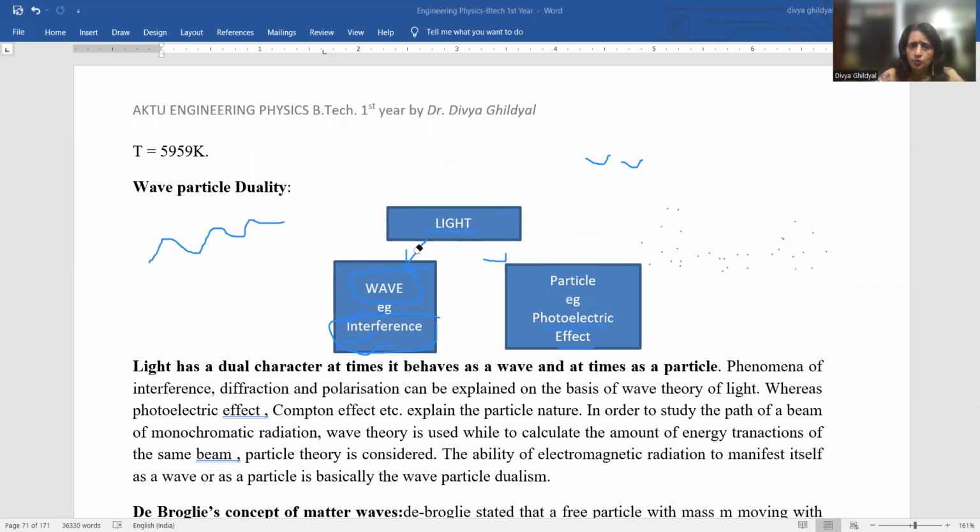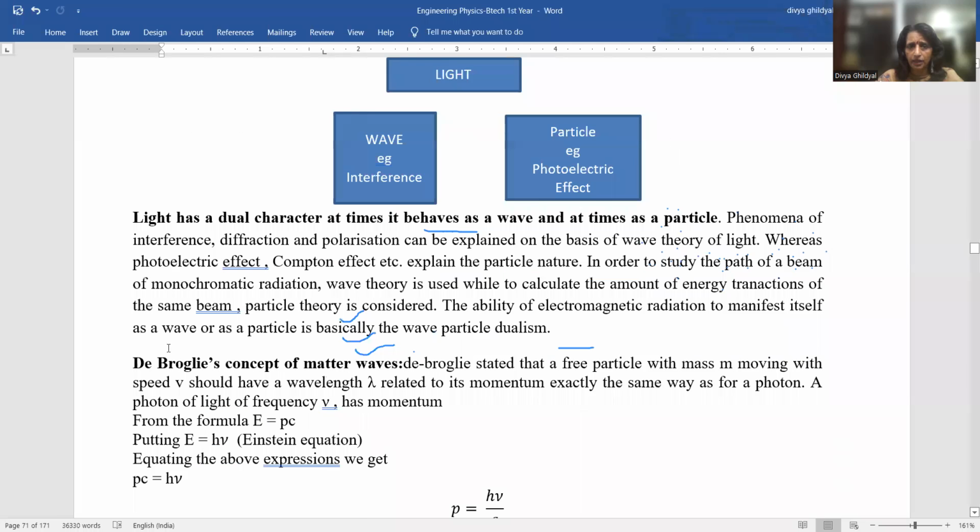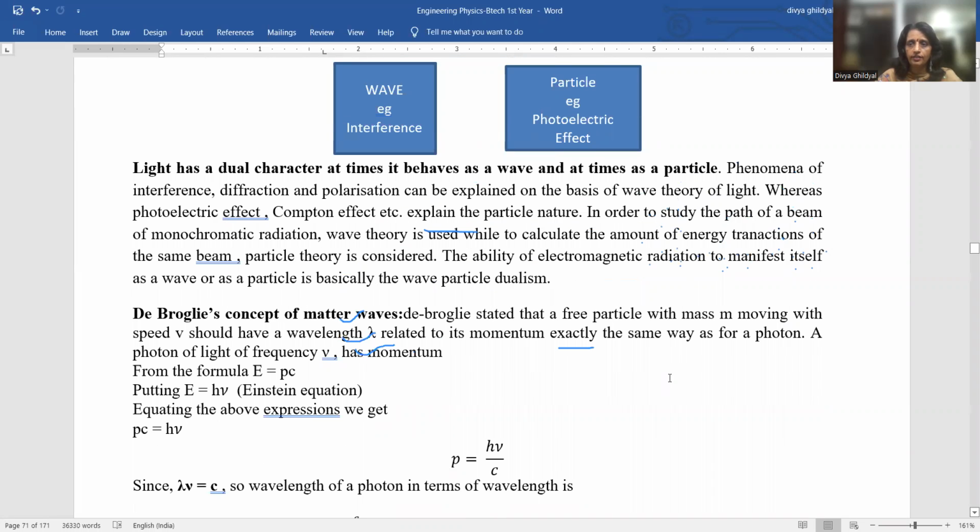In Section A, they usually ask, write a short note on dual character of light. So you will say light shows dual character. At times it behaves as a wave, and at times it behaves as a particle. Phenomena of interference, diffraction, and polarization are explained by wave theory. Photoelectric effect and Compton effect are explained by particle nature, and the ability of electromagnetic radiation to manifest itself as a wave or as a particle is basically wave particle dualism.